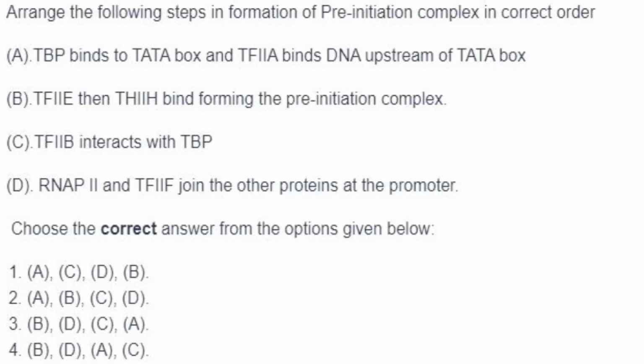Then arrange the following steps in the formation of pre-initiation complex in the correct order. So TBP binds to TATA box and TFIIA binds DNA upstream of the TATA box. Then TFIIB interacts with TBP. Then RNA polymerase II and TFIIF join the other proteins of the promoter. Then TFIIE and then TFIIH bind forming the pre-initiation complex. So ACDB, answer is option 1.